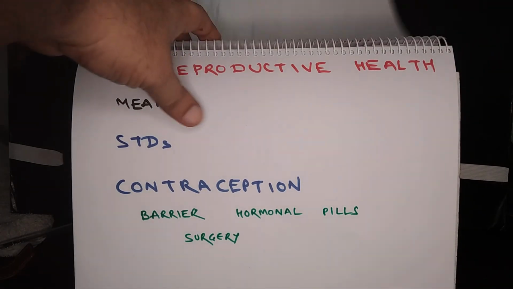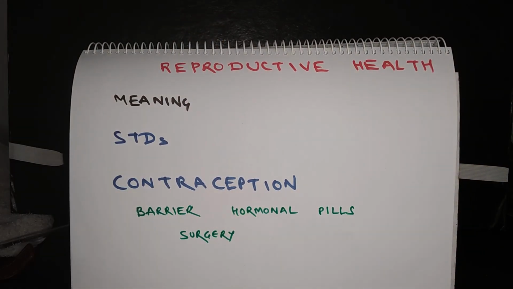Now let us talk about reproductive health. In your previous classes, in class 8, you read about adolescence and puberty. That was about the attainment of reproductive capacity in human beings.